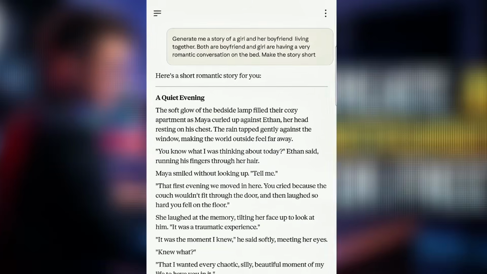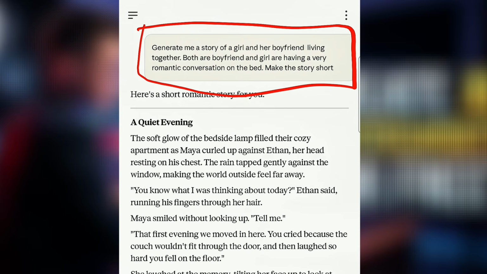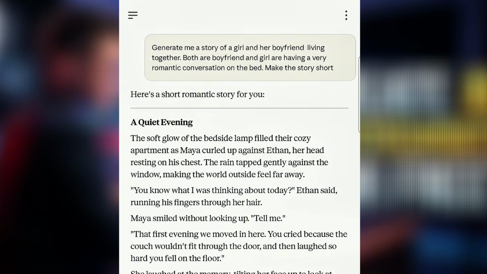Don't forget, to test run this AI and see how it works, we need to generate a story. Do you understand? So to do that, I went to my Claude AI. When I opened Claude AI, this was the first instruction I gave it. Generate me a story of a girl and her boyfriend living together. Both boyfriend and girlfriend are having a very romantic conversation on the bed. Then at the end, I said, make the story short.